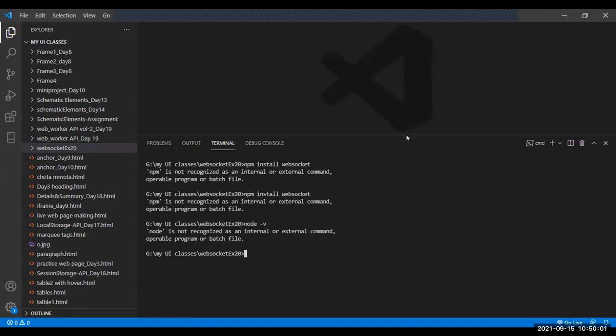Minimize Visual Studio Code. Open Google itself. Fine. Rupan, install Node.js; take the support of Google. Please install Node.js. Once you install Node.js, then you can use npm. So this is not the error. You should install Node.js. Go to nodejs.org, download Node.js there itself, click next and finish. Then it will work. Later restart Visual Studio Code also.